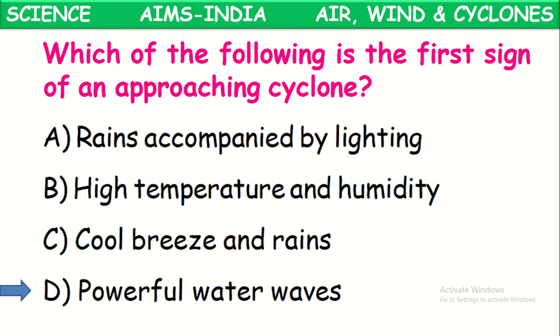Because of these high pressure winds, the water in the oceans creates high powerful waves that indicate the approaching of a cyclone. Even though the cyclone is very far away from the land, the air blowing from that cyclone creates high powerful waves in the ocean at the shore. So that indicates the approach of a cyclone in a few hours, a few minutes. Okay. The first indication is powerful water waves in water bodies like oceans. Next one.